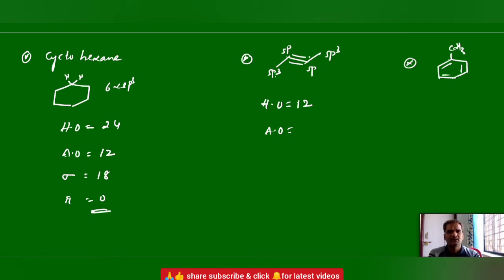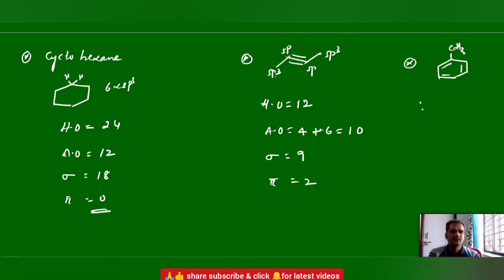Atomic orbitals: the terminal carbons no contribution, but the middle carbons contribute. Each has 1, so 2, plus hydrogens: the terminals have 6 hydrogens and the middle ones none. You will get 10. Sigma bonds: on the line 3 sigma bonds and the terminals 6, so 9. Pi bonds, they have 2 pi bonds.